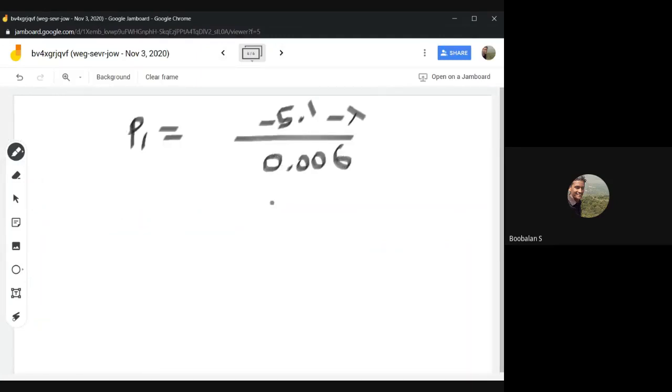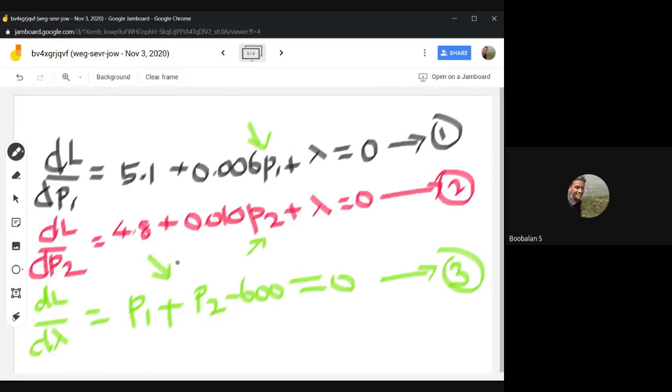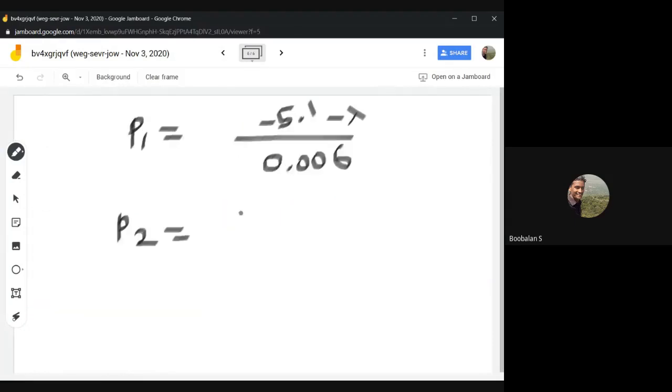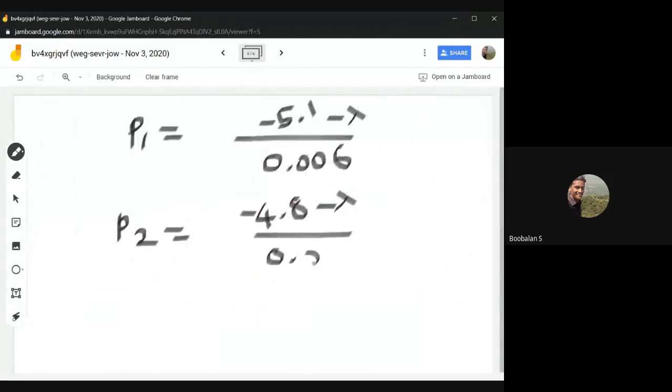This is my P1. And now it's time to calculate P2: minus 4.8 minus lambda, whole divided by 0.010. This is my P1, P2.